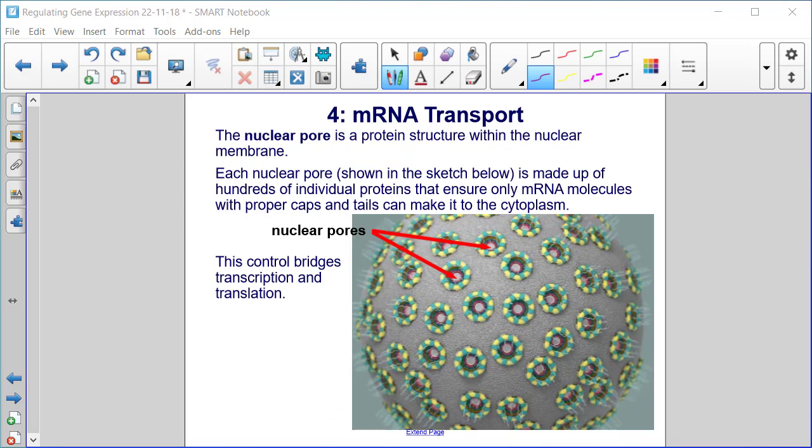4. mRNA transport. The nuclear pore is a protein structure within the nuclear membrane. Each nuclear pore, shown in the sketch below, is made up of hundreds of individual proteins that ensure only mRNA molecules with proper caps and tails can make it to the cytoplasm. This control bridges transcription and translation.